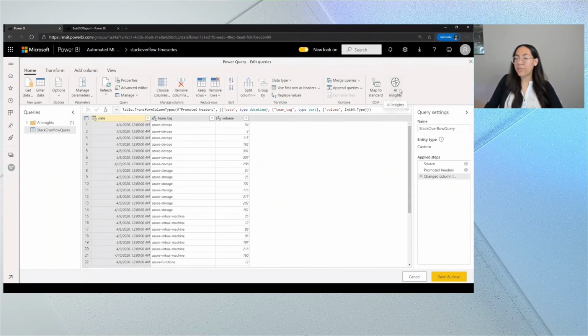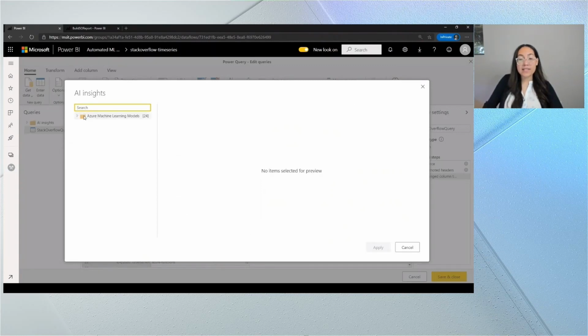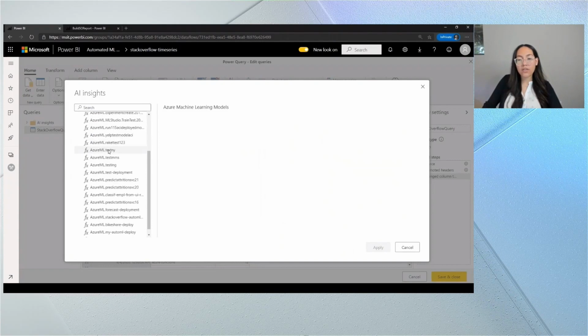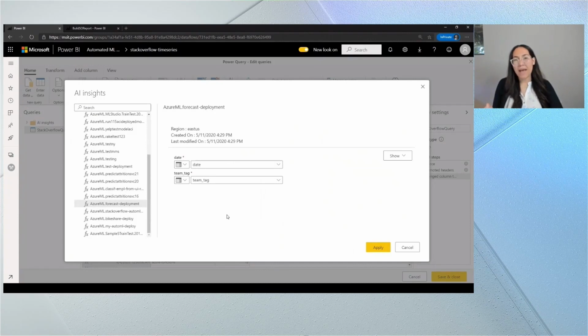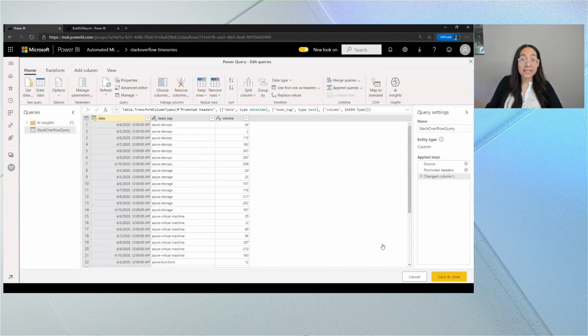So to call the model, I'm going to go up here on the top right and click on AI Insights. As you can see, Power BI has linked to my AML workspace, and I can see all of my different deployments here. And I can see that forecast deployment that we saw. Power BI also intelligently maps the columns from my data flow to what the model expects, date and team tag. So I'm going to go ahead and apply.